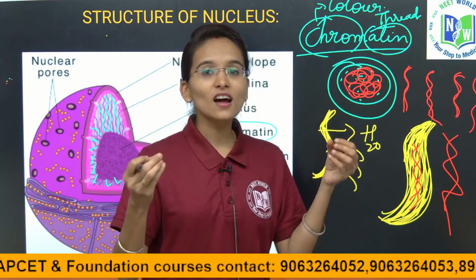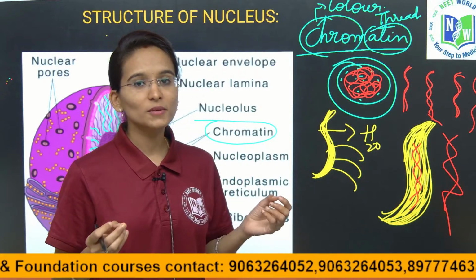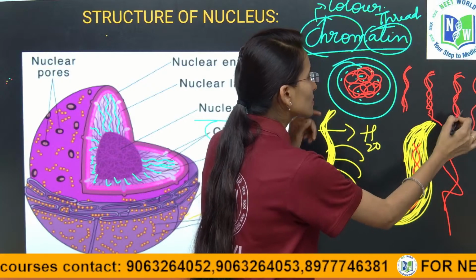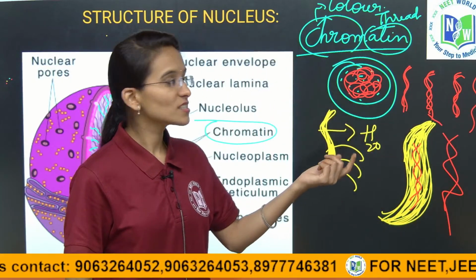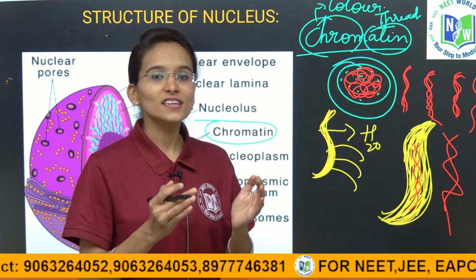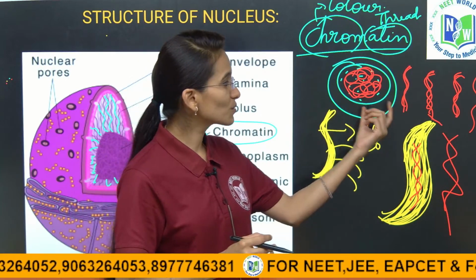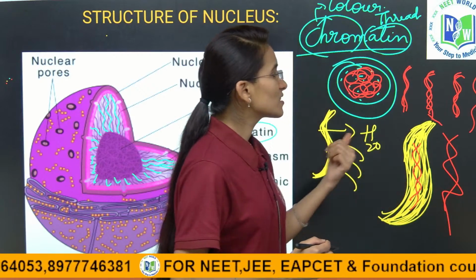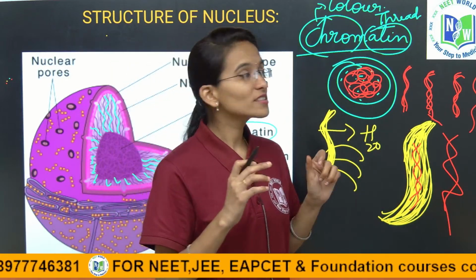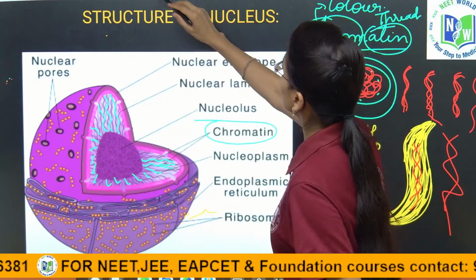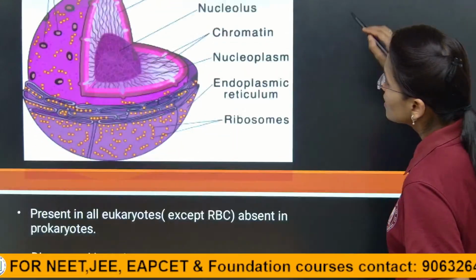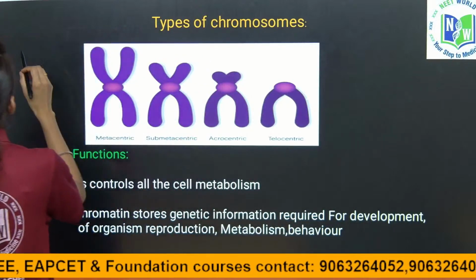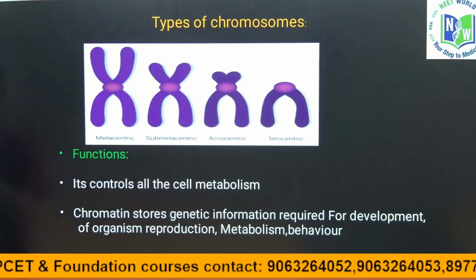When we separate all that chromatin material, it appears as single individual thread-like structures. But during the cell division process, it acquires size in a thickened shape and contains the genetic material called DNA. And during cell division only, it gives the rod-shaped appearance. That rod-shaped structure is called chromosomes.